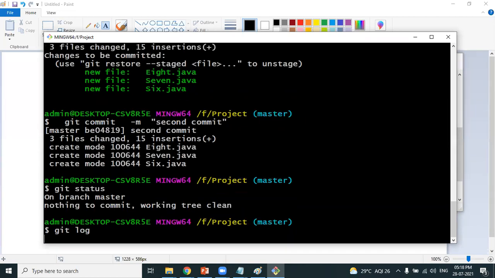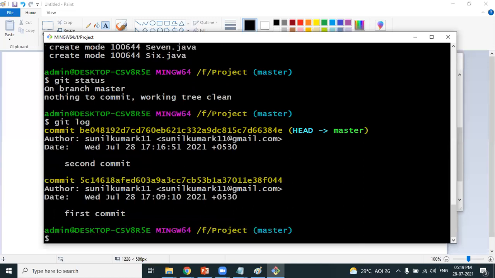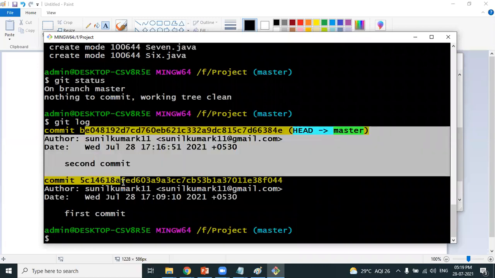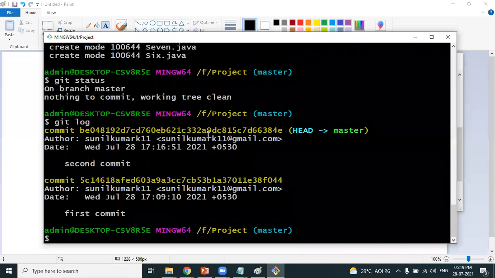How many commits have we done? In this session, there are two commits. You can clearly see the first commit as well as the second commit. Every commit will have a unique number that is called a commit ID. You can also see the configurations we have done, that is the email and the username, the date and time when we performed the commit, as well as the commit message. So you can see the list of commits done by a developer by using the command git log.